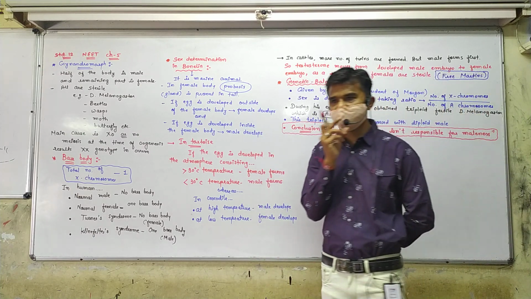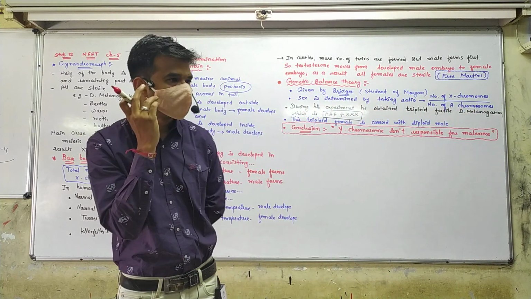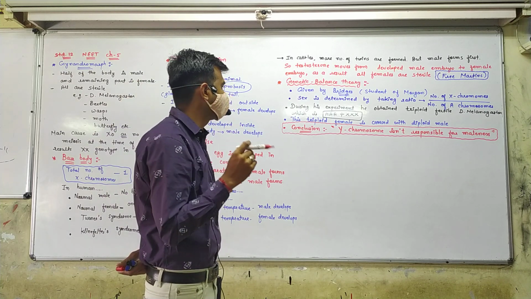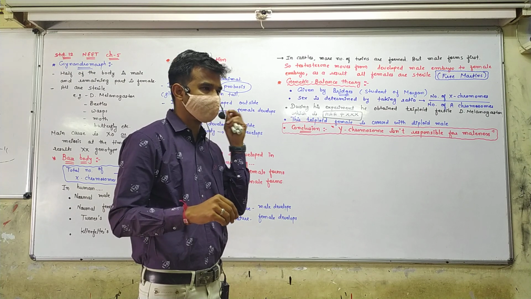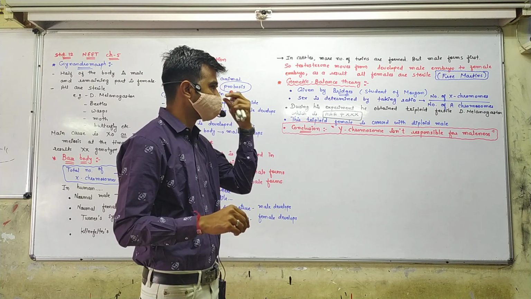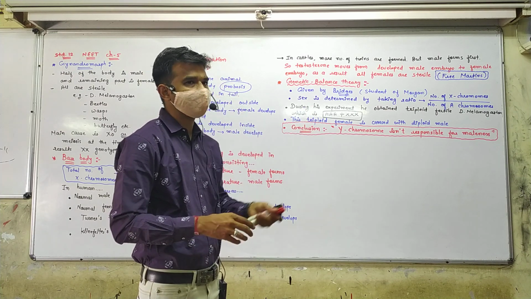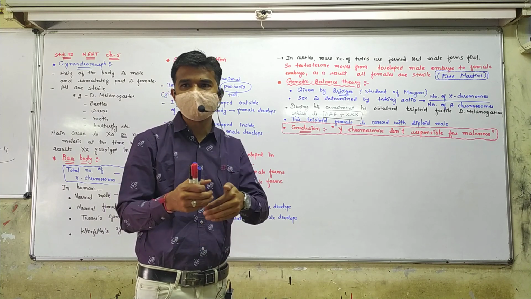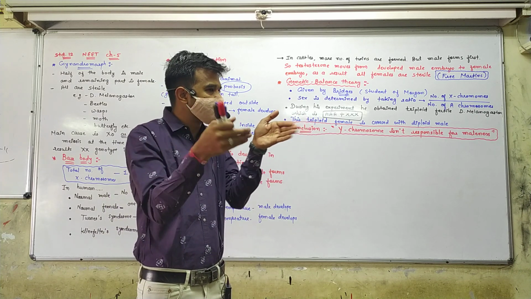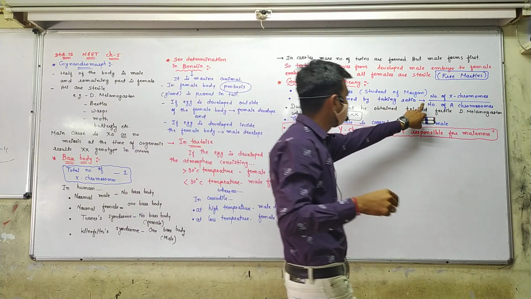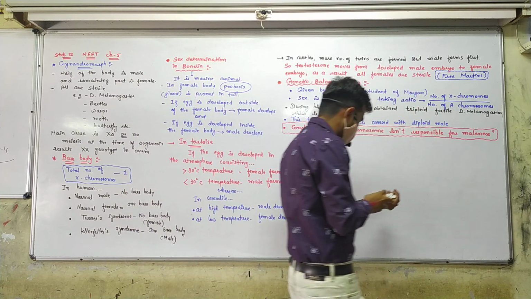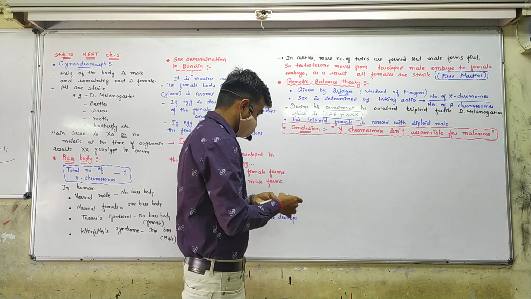Fine. Now I can draw the one table here. Female, different type of ovum, and male, different type of sperm. And then we take the ratio. How the sex is determined? By taking the ratio of total number of X chromosomes upon total number of A chromosomes. Clear? So sex is determined by this.